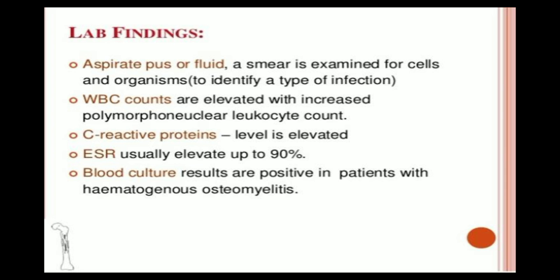Lab findings. What will be the lab findings? Aspirate pus or fluid. A smear is examined for cells and organisms. We will see that during osteomyelitis there will be formation of pus in the particular part where osteomyelitis has occurred. So when we aspirate the fluid or pus from that area, we will examine it for the organism, that is, which kind of organism or bacteria has infected the particular bones or joints.